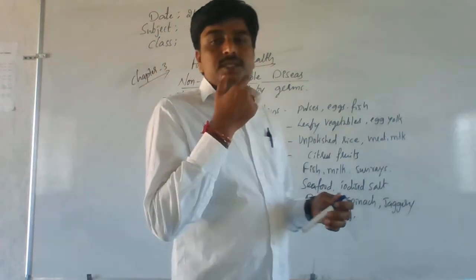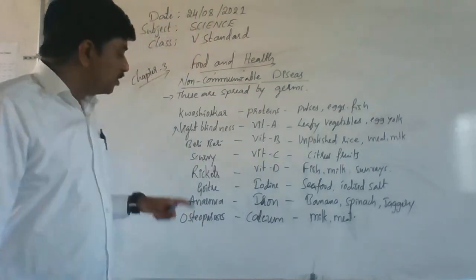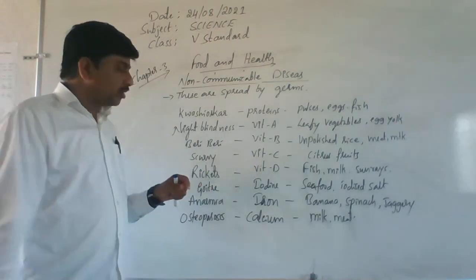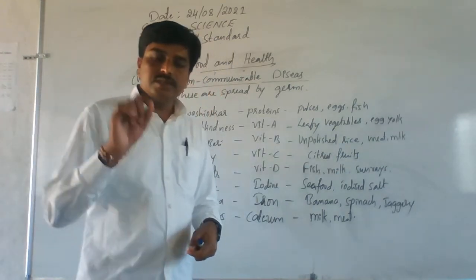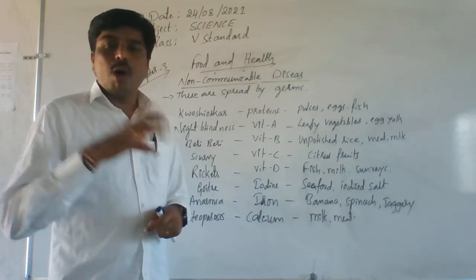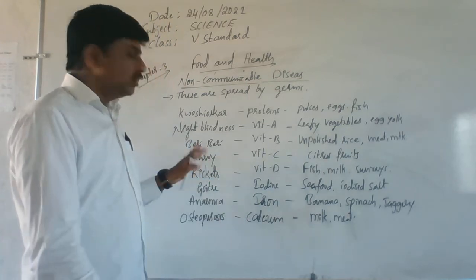blood bleeding in gums. If there is bleeding in the gums, which disease is that? It is scurvy disease. How can we avoid it, sir? Citrus fruits. Citrus fruits are nothing but lemon, orange. By using more of these fruits in our food, we can avoid this disease, scurvy.